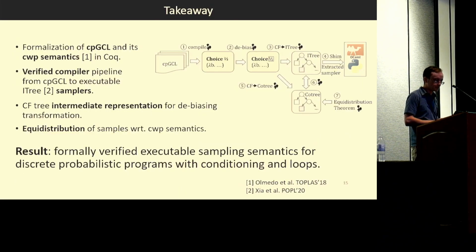And so just to take away, we formalize cpGCL and CWP. We compile all the way to I-tree coinductive based samplers. We do it through this choice fixed tree intermediate representation, and we ultimately prove equidistribution of the resulting samples. So that's it. Ready to take questions.